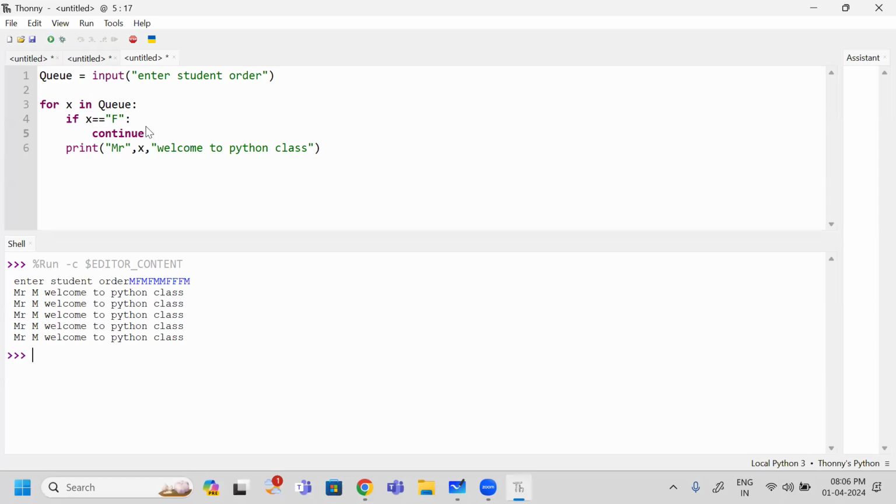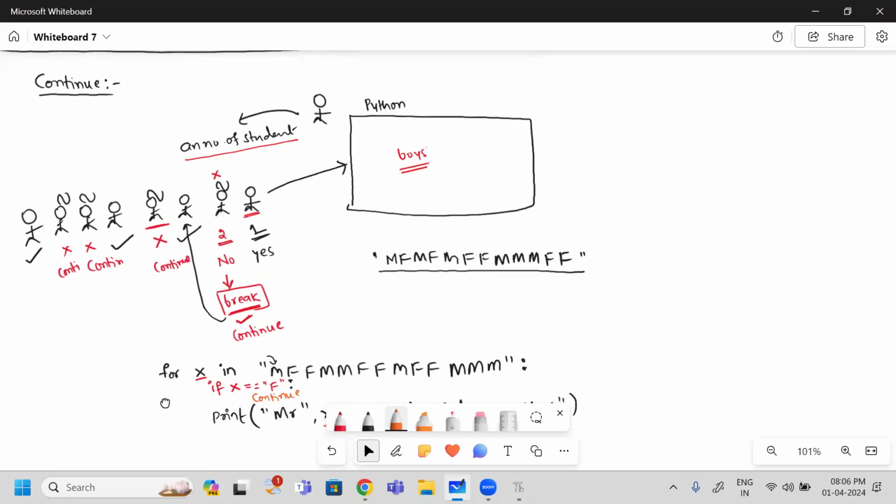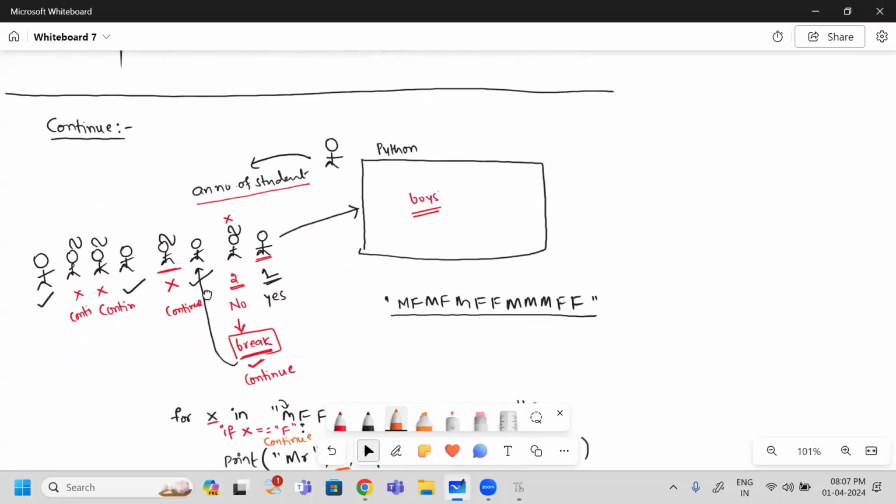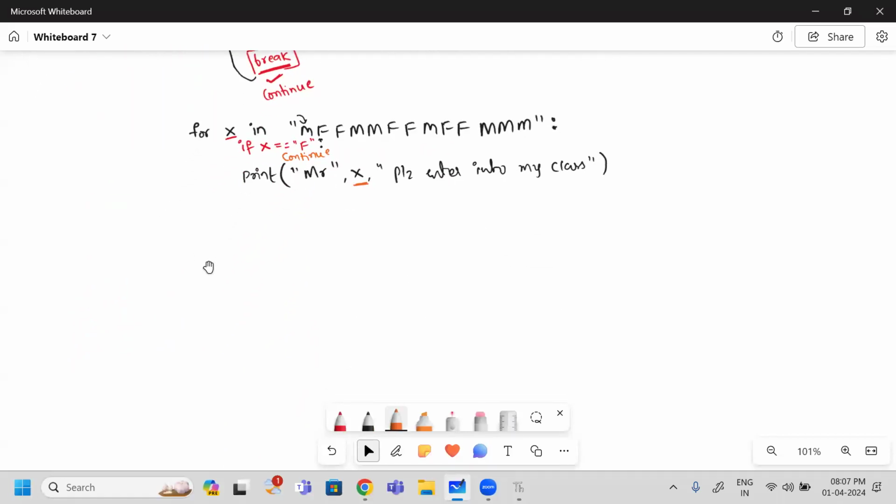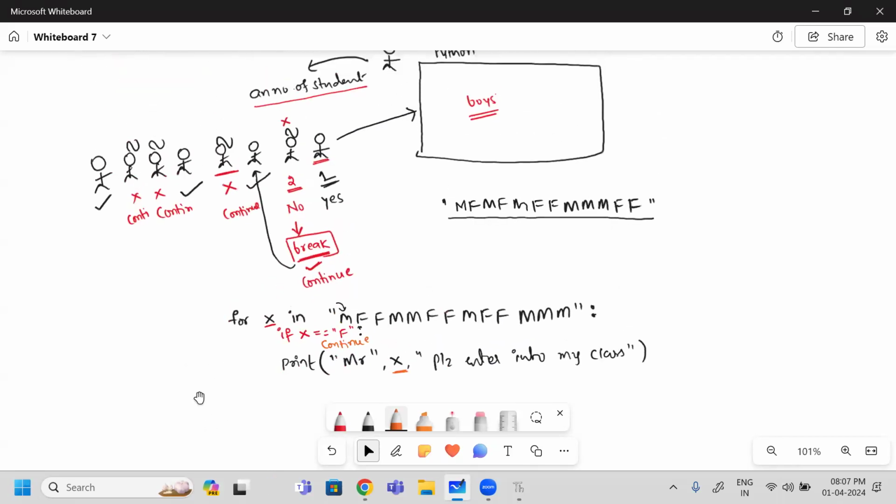What does continue do? It will stop the current iteration and will continue the remaining iterations. How do you achieve this? By using continue. So what is the difference we observe between continue and break? Break will terminate the iterations in loops. Continue will terminate only the current iteration and will continue the remaining iterations. These things we observe when I use break and continue.